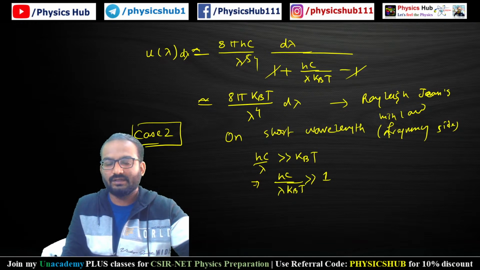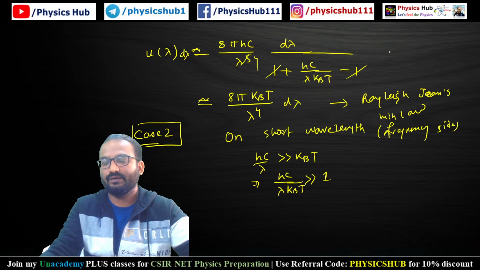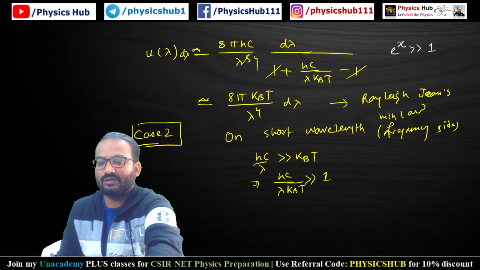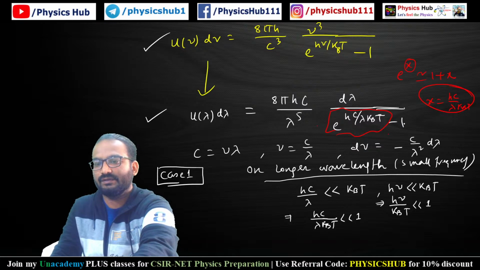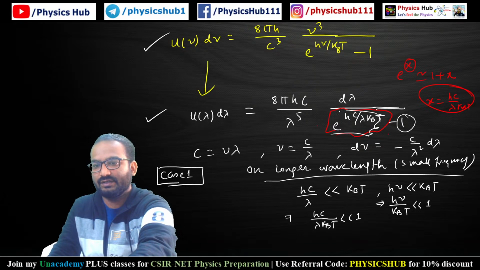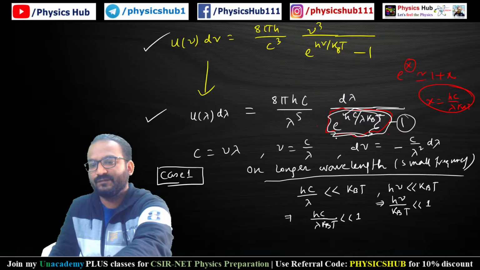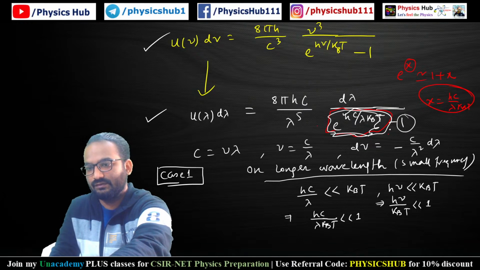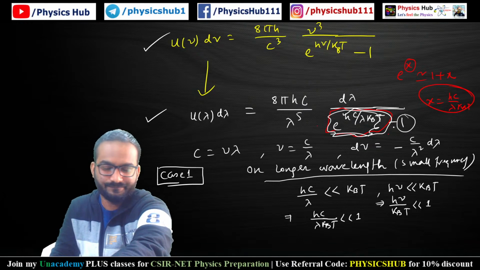Then what will be the form of u(lambda) d lambda? If we have e to the power x, and x is very large, e to the power x will be much greater than 1. So in this formula we can just ignore this 1, because this term is very high. hc by lambda kT is much greater than 1, so e to the power that is even much greater than 1. With respect to that, we can just ignore the 1.